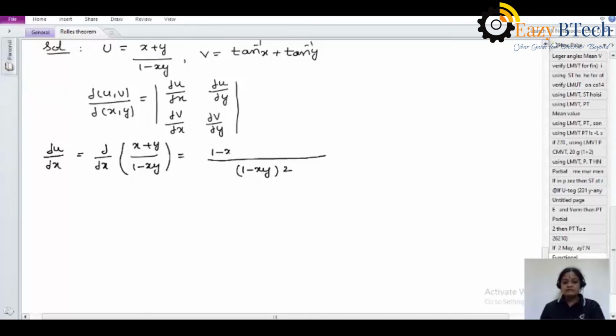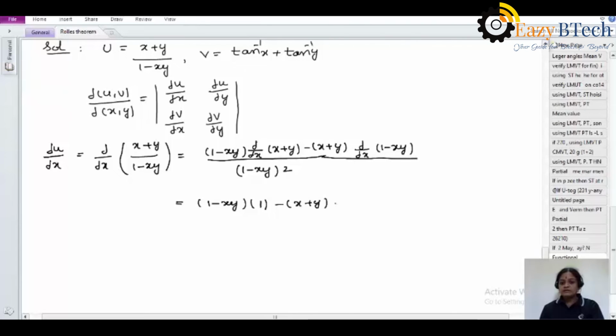And again writing first 1 minus xy and partial differentiation of x plus y, and then minus x plus y and partial differentiation with respect to x of the function 1 minus xy. Simplification: the partial differentiation of x plus y is 1, and the partial differentiation of 1 minus xy is minus y.